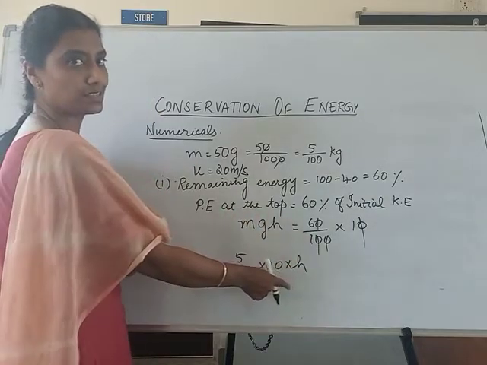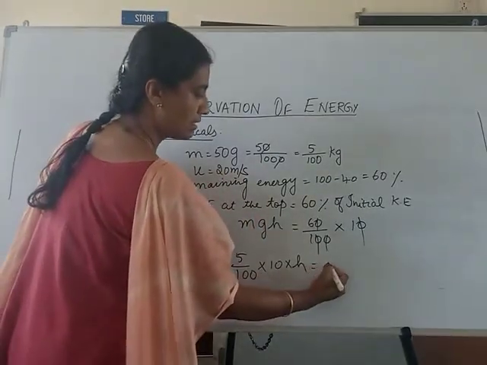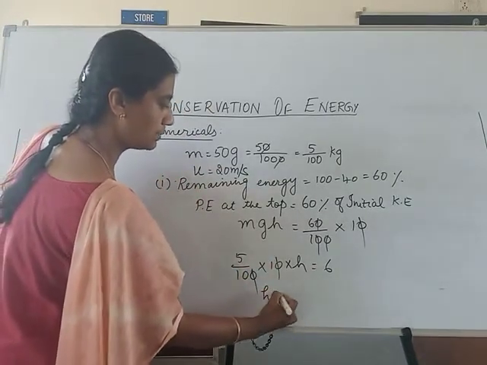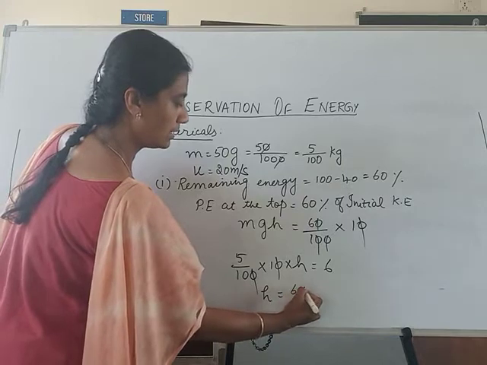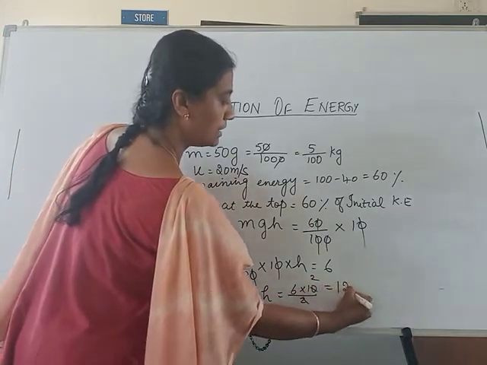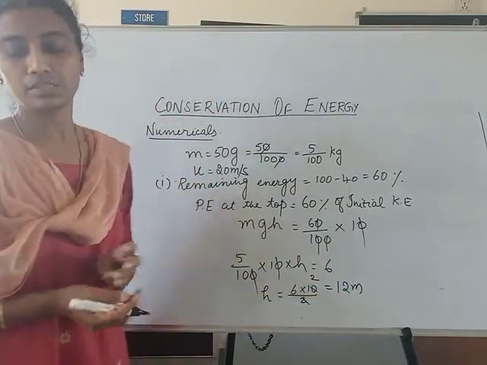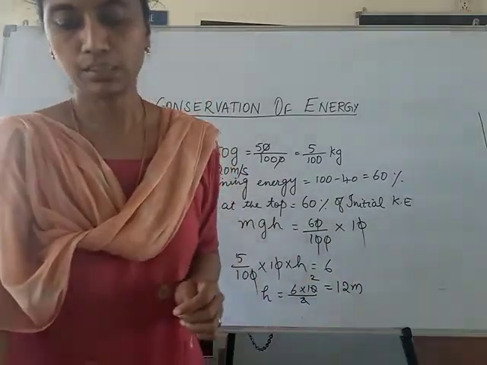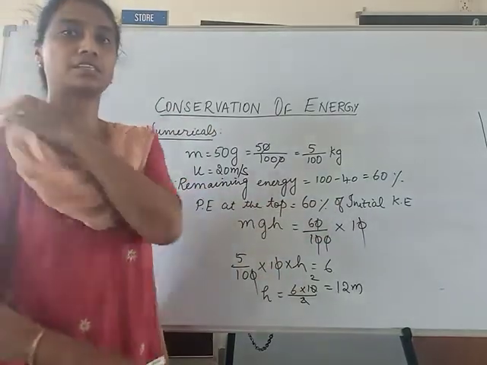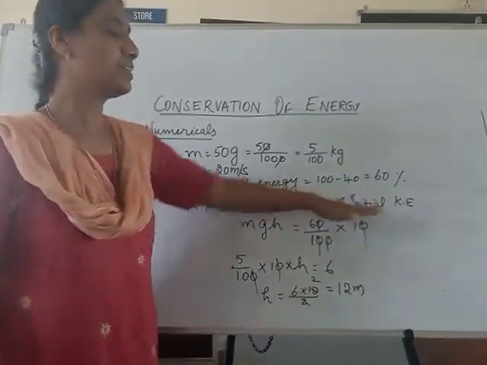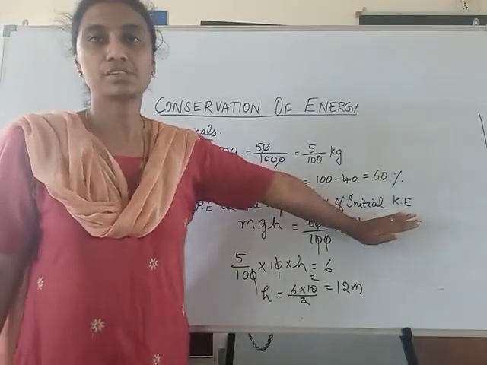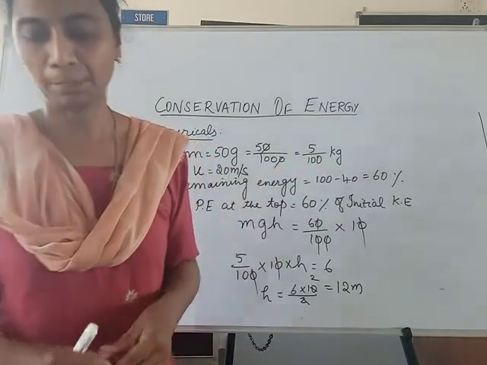This is a new h, different from the previous one. It is equal to 6, so h will be 6 into 10 upon 5, that is 12 meter. It won't go till 20 meter. It can go only till 12 meter if only 60% of energy is converted. Is it clear? This step is very important: potential energy at the top is equal to 60% of initial kinetic energy.